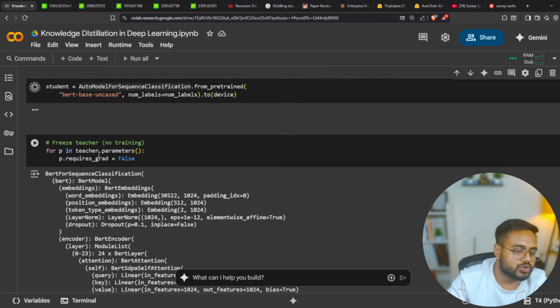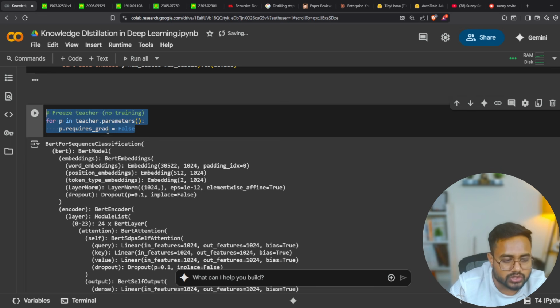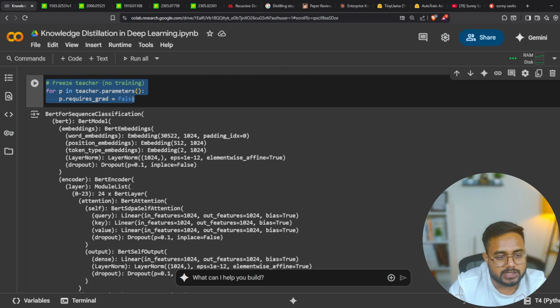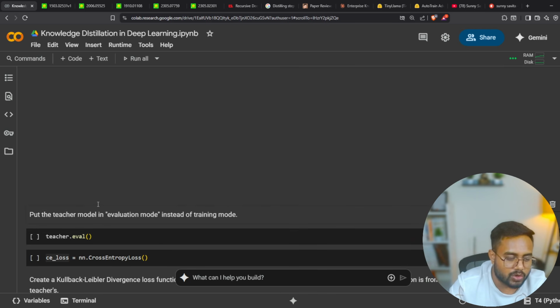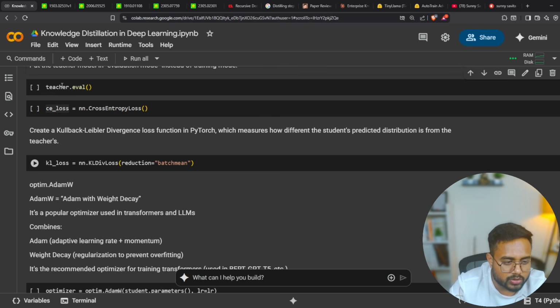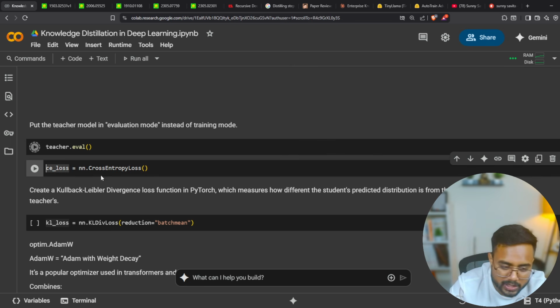Now what I will do, here I will freeze, okay. I will iterate over all the parameters of the teacher dot parameters. I'll get each parameter p, set p dot requires_grad, and here I'm keeping false, okay. Means I don't want to train the teacher parameters. Once I run it guys, I will be able to freeze all these parameters. Now coming to the next part. I will put this teacher in evaluation mode, okay. I'm not going to perform training with respect to my teacher model. Put the teacher in evaluation mode instead of the training mode.